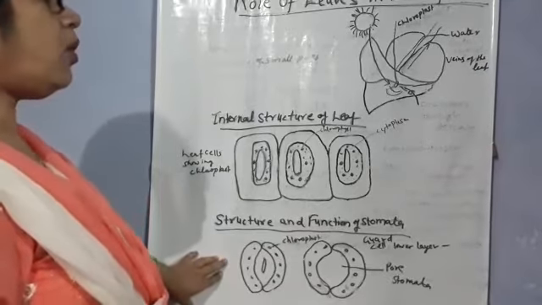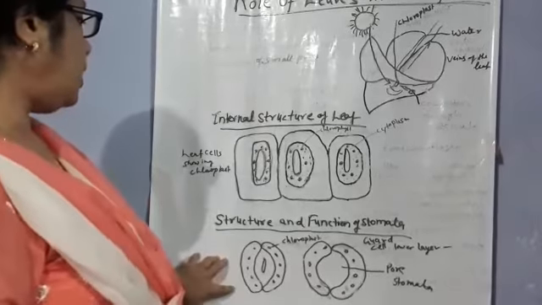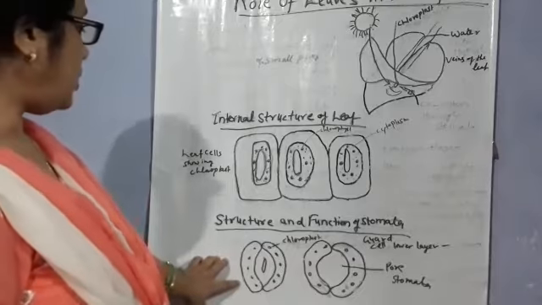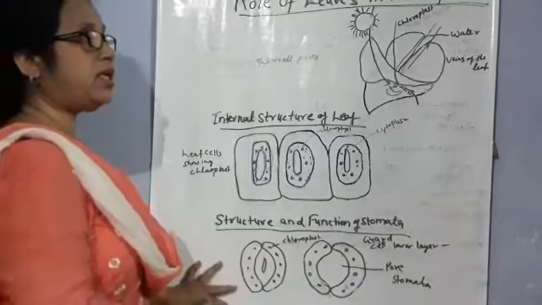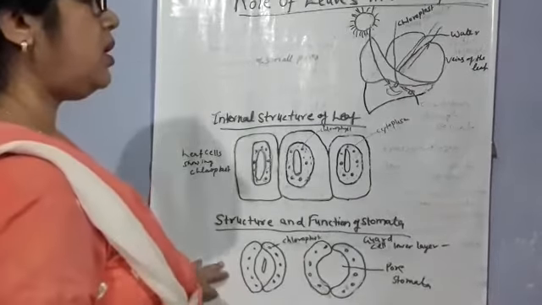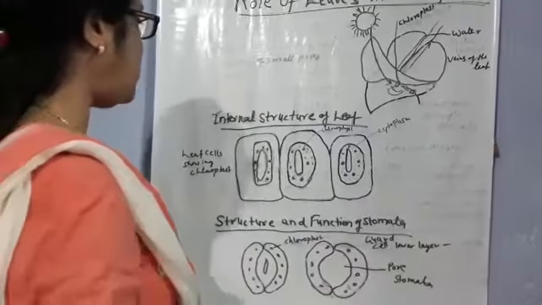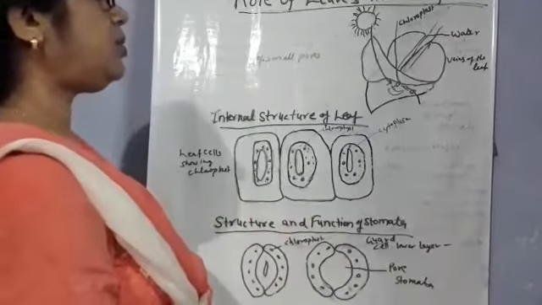Normally stomata open during the daytime, because in the daytime the sun is present. So this is the structure and function of the stomata.